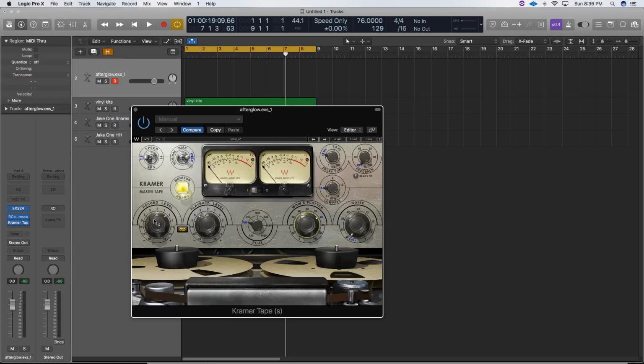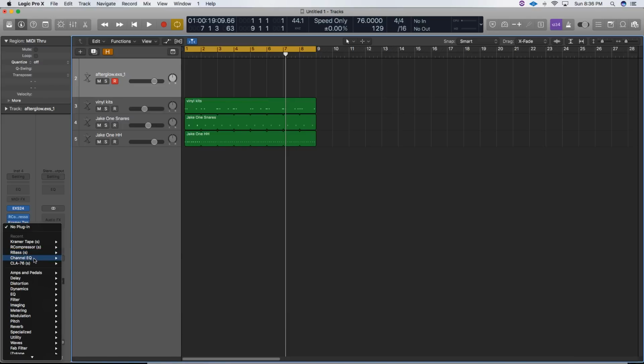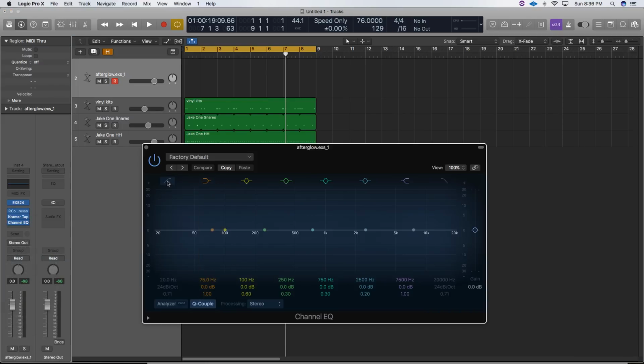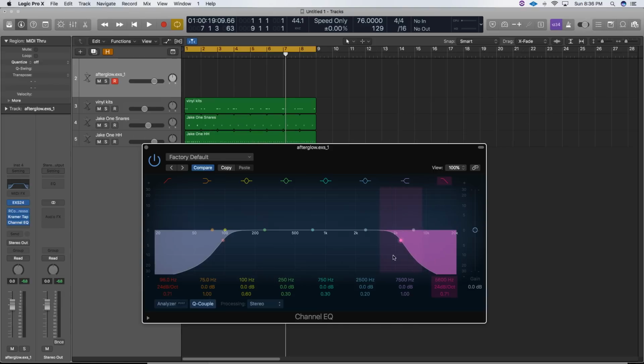Wow and flutter, record level up, and speed back to 7.5 inches per second. And then I do a little EQ. Your EQ is completely up to you. I always set things around 100 to 200. I like things to have a little more low end than high end, and then 5K is usually where things start sounding about right for lo-fi hip hop to me.